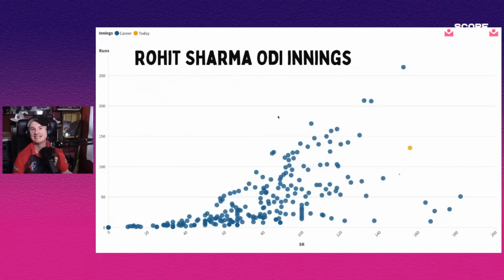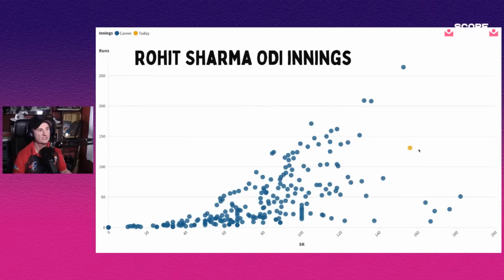This is the innings today, and I just wanted to show you this one. So this is 131 runs at a strike rate of 156. Obviously, we got the three big fellas up here and a lot of other really, really good scores. What I find so interesting about this graphic, and I used this for Kusal Mendis, is that I wanted to have a look at Rohit's career just a little bit as well.